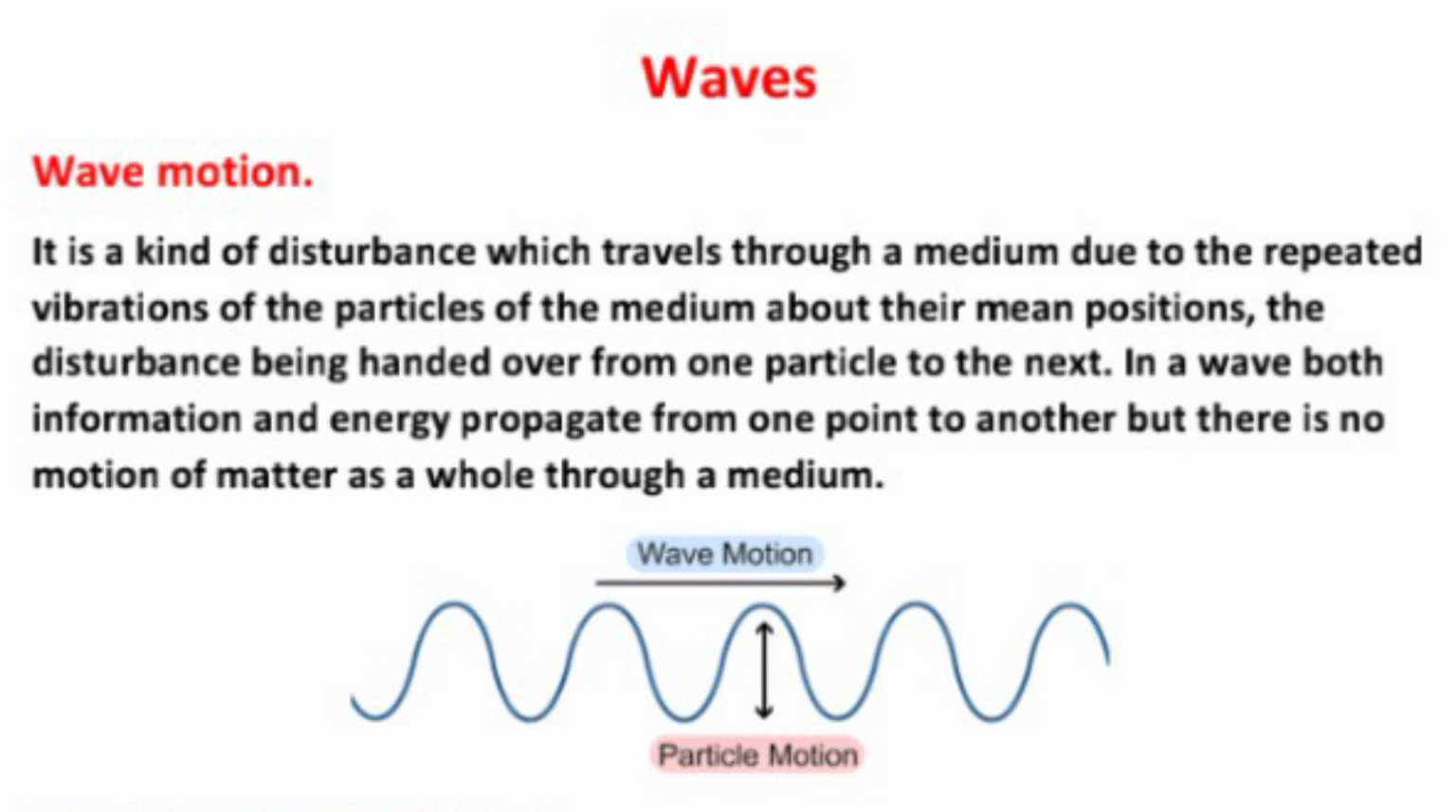I am repeating once again. It is a kind of disturbance which travels through a medium due to the repeated vibrations of the particles of the medium about their mean positions. The disturbance being handed over from one particle to the next. In a wave, both information and energy propagate from one point to another, but there is no motion of matter as a whole through a medium.